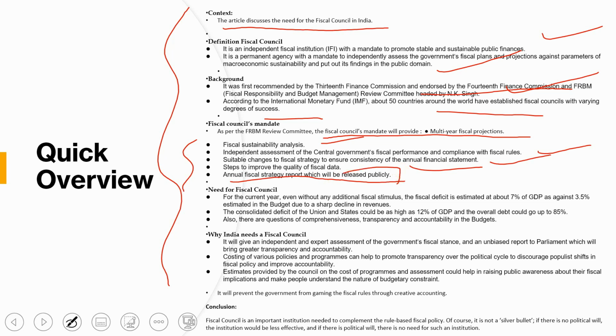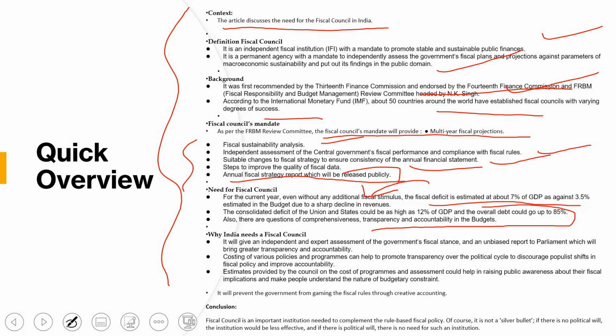Need for a fiscal council: for the current year, even without any additional fiscal stimulus, the government is giving fake figures, just creating an illusion, like yeah, we will achieve those numbers, but reality is not like that. The fiscal deficit is now estimated at about 7% of GDP, as against 3.5% estimated in the budget, due to a sharp decline in revenues. The consolidated deficit of the Union and states could be as high as 12% of GDP, and the overall debt could be up to 85%.